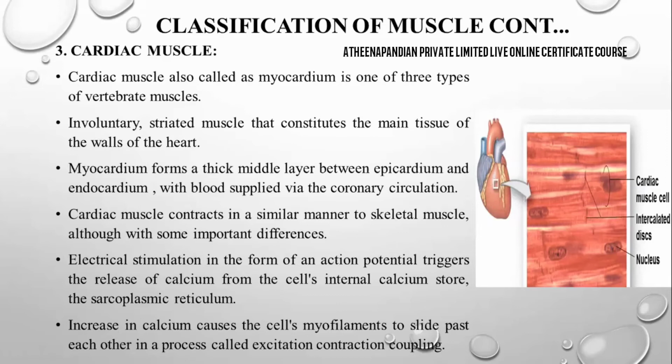Okay. Electrical stimulation in the form of an action potential triggers the release of calcium from the cell's internal calcium storage in the sarcoplasmic reticulum. In a normal cell we call this the endoplasmic reticulum, of which there are two types, rough and smooth.